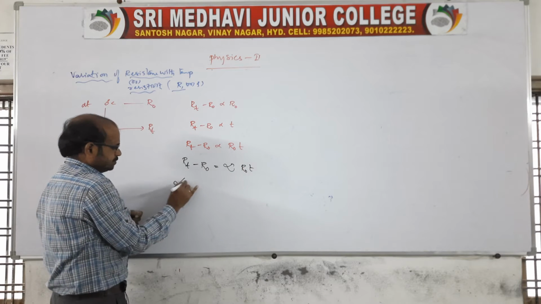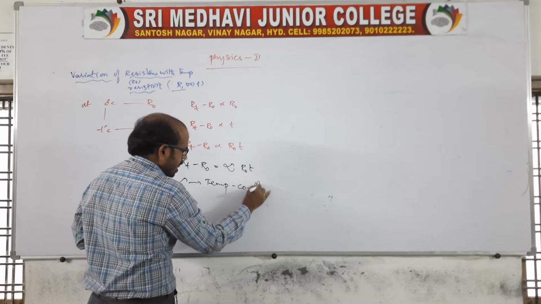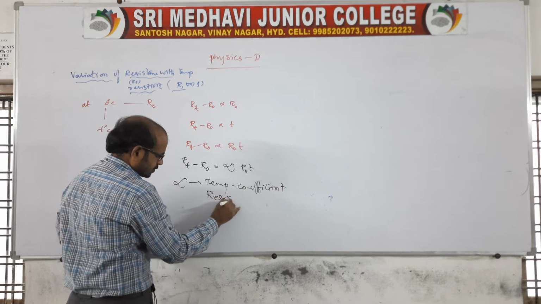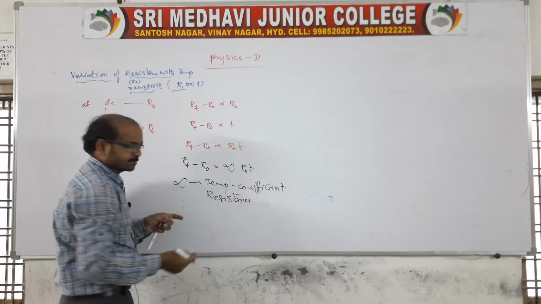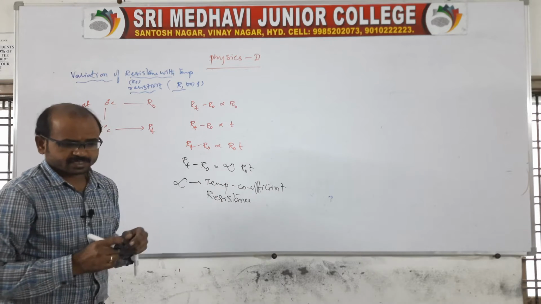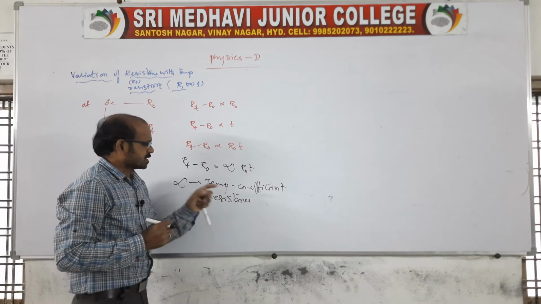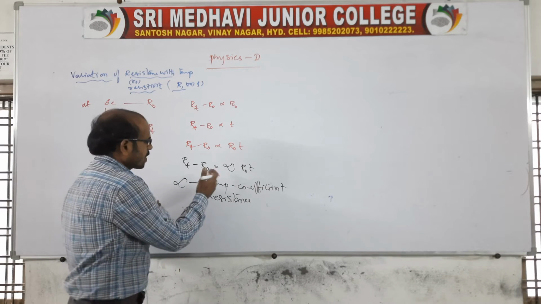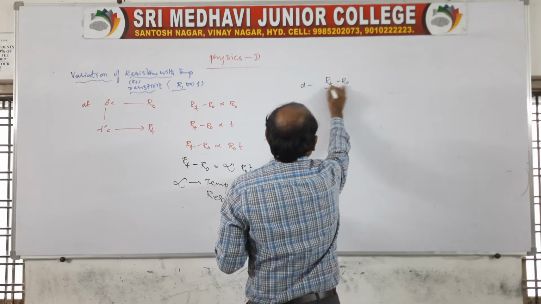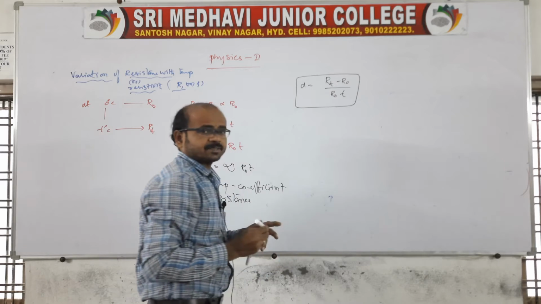Alpha is nothing but the temperature coefficient of resistance, or we can say of resistivity. Because now I am using resistance, we say temperature coefficient of resistance. If I use resistivities, then we say temperature coefficient of resistivity. Therefore, alpha is equal to RT minus R naught divided by R naught into T. This is the temperature coefficient of resistance.